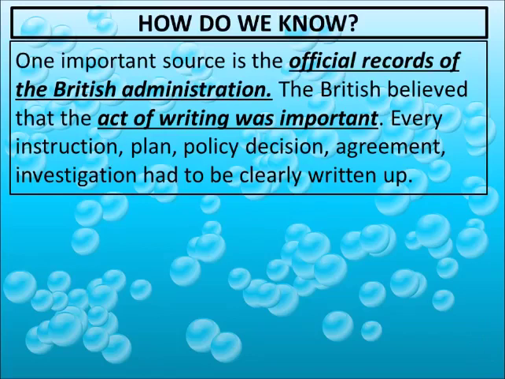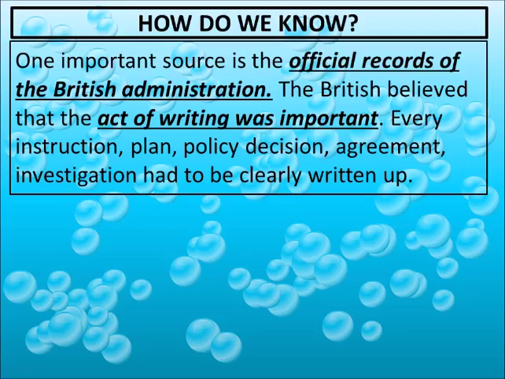How do we know? In class 6 also, class 7 also, you have read about various sources of history. Historians use many items to study history. They are manuscripts, inscriptions, textual records, old buildings, coins, pots, ornaments, dead bodies. These are the various sources historians use. And now, how do we know about the British period?